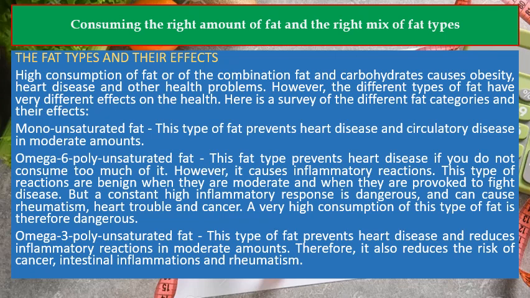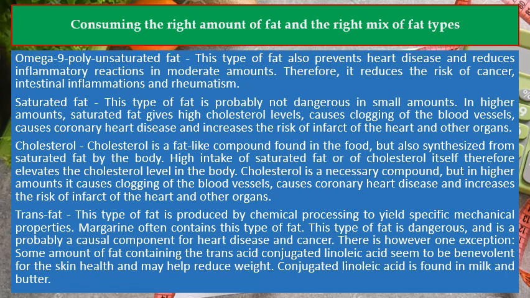Omega-3 polyunsaturated fat. This type of fat prevents heart disease and reduces inflammatory reactions in moderate amounts. Therefore, it also reduces the risk of cancer, intestinal inflammations and rheumatism. Omega-9 polyunsaturated fat. This type of fat also prevents heart disease and reduces inflammatory reactions in moderate amounts. Therefore, it reduces the risk of cancer, intestinal inflammations and rheumatism.